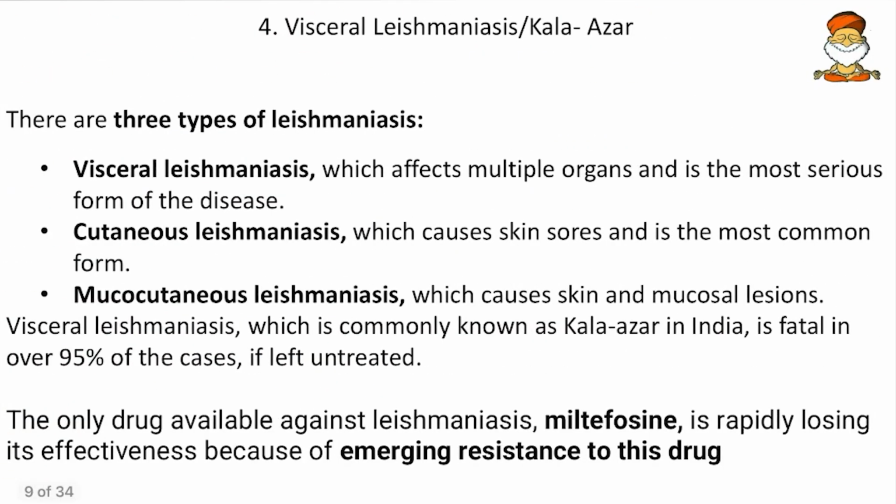Then come to the next: there are 3 types of Leishmaniasis. One is visceral Leishmaniasis, which affects multiple organs and is the most serious form of the disease. And then cutaneous Leishmaniasis, which causes skin sores. It is also the most common. Here cutaneous Leishmaniasis means you will get rashes. Once the fever comes and the fever is cured, you will have rashes and that remains for 2 to 4 months.